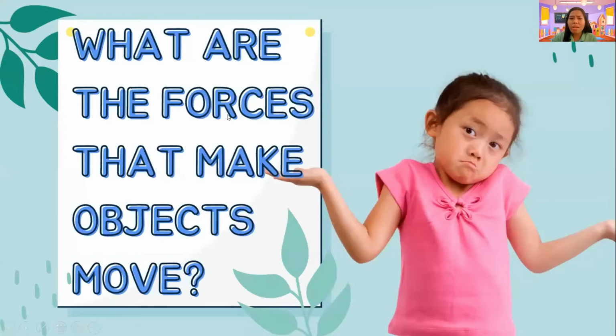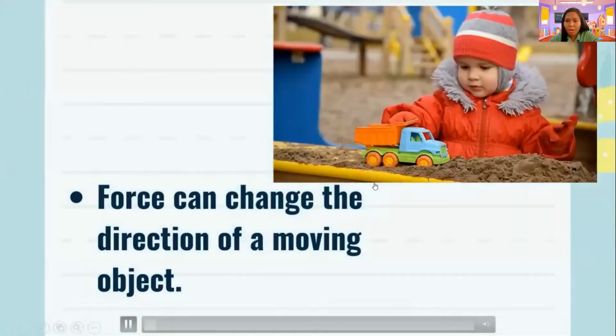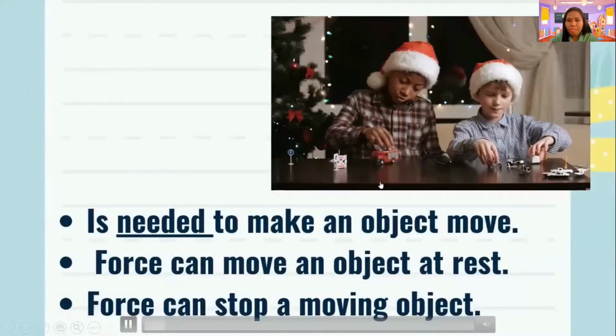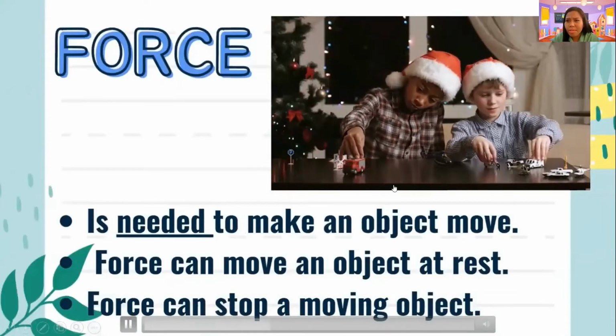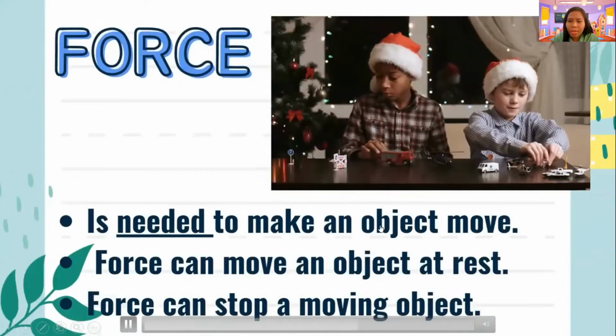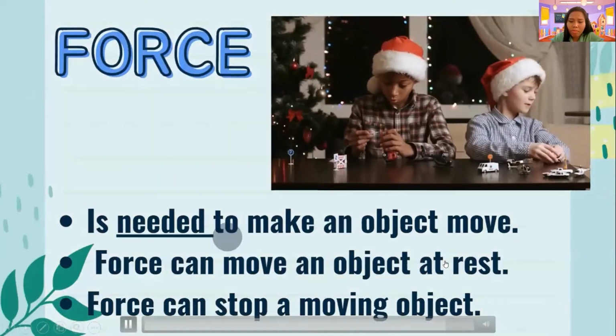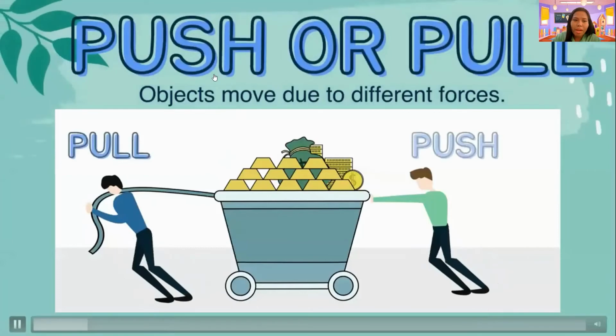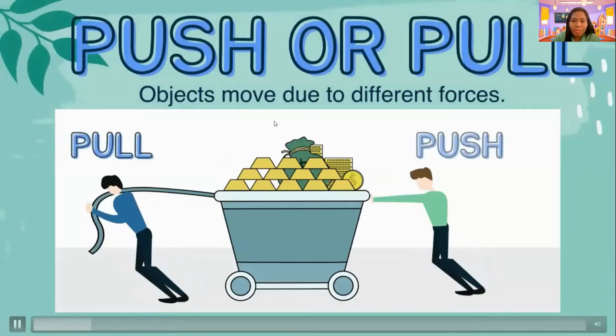So what are the forces that make objects move? What are the forces? Let's go back to this girl. Look at this girl or these boys. What forces do you think they exert to make the objects move? Okay, we have two. Yes, we have two. The first one is push.